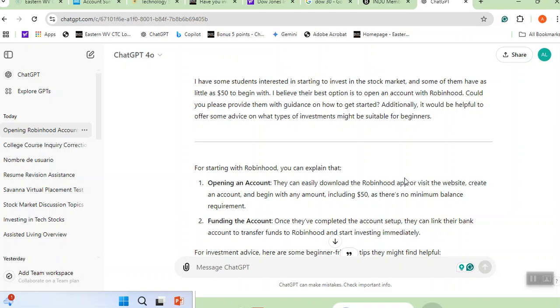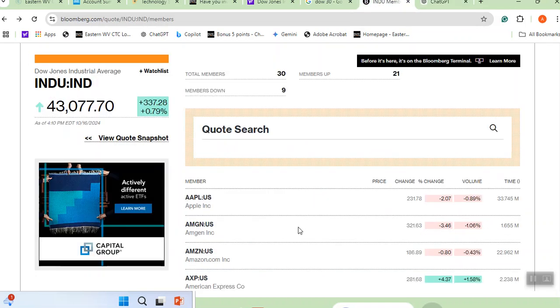Average means that some go up, some go down, and the average is something in the middle. Therefore, the Dow Jones Industrial Average means there are 30 stocks.